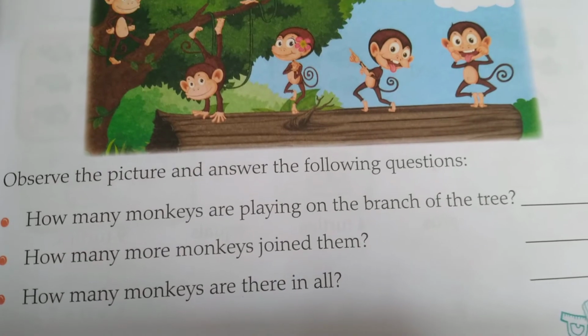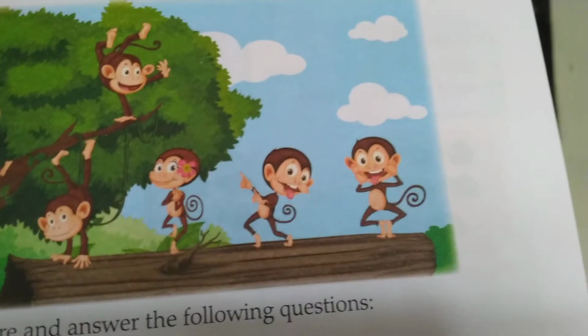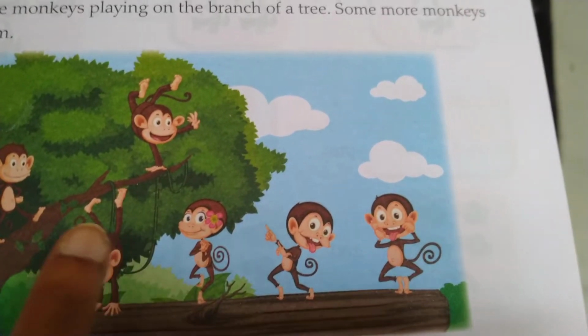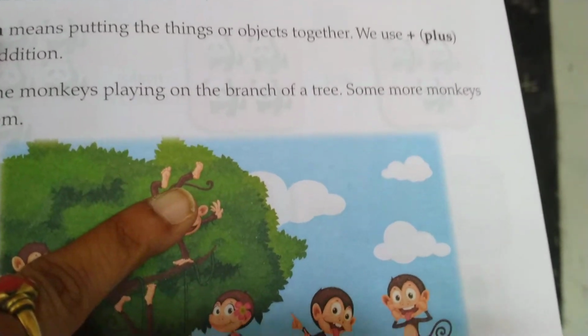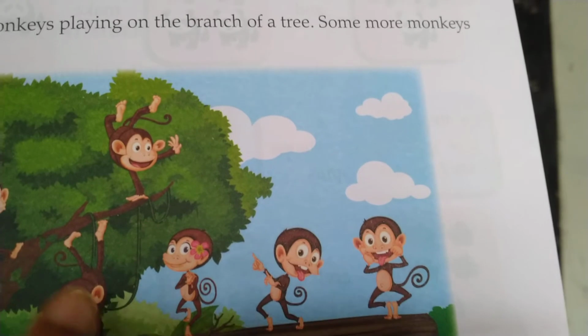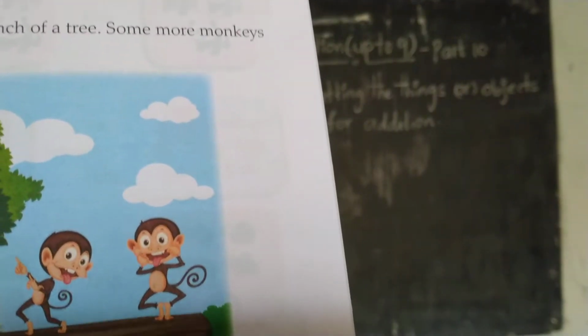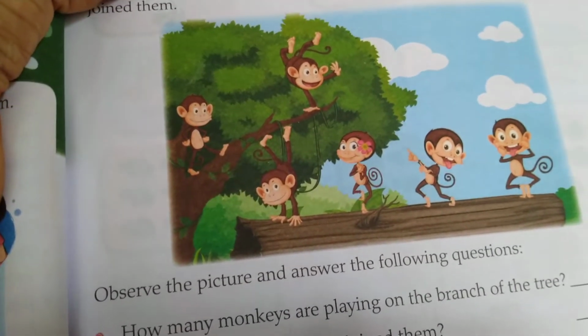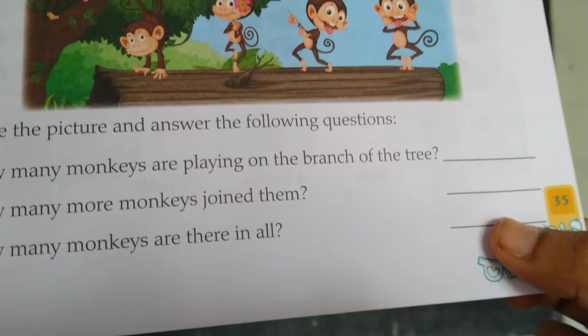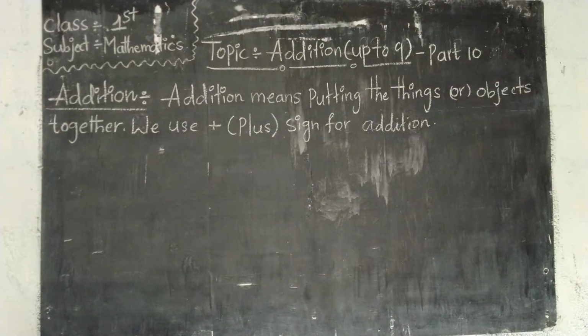How many more monkeys joined them? That means 4 monkeys. The remaining 2 are already there on the branch. The 4 monkeys joined them to play. So, how many monkeys are there in all? Total 6 monkeys. So, like this we have to count the addition, count the numbers.